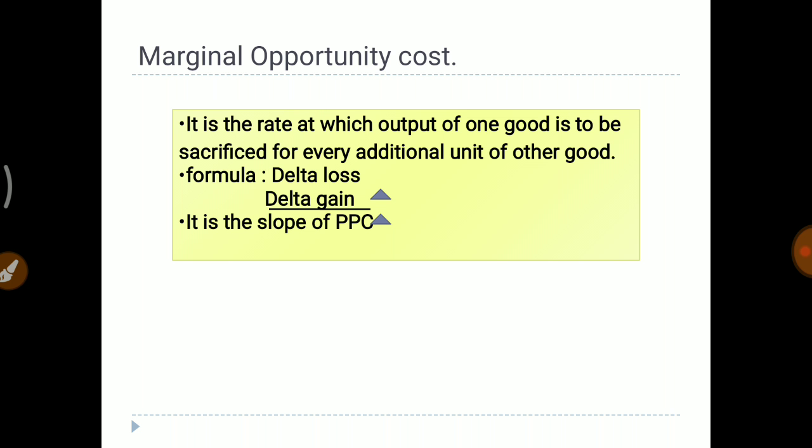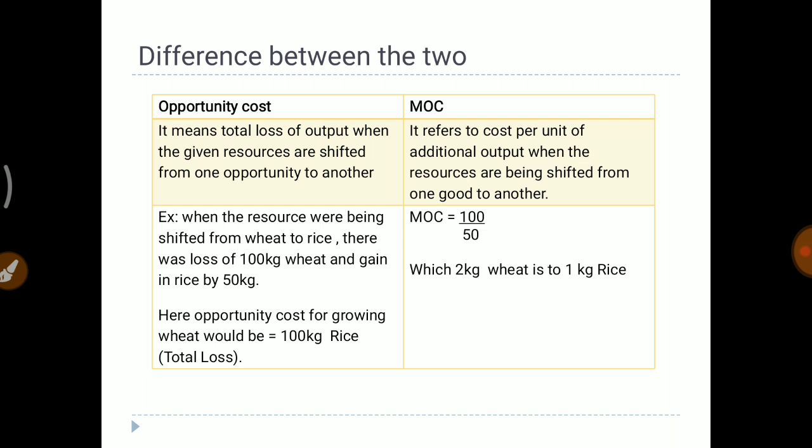When we are drawing a curve, it always has a slope. And what is the slope of that curve? The slope of that curve is the marginal opportunity cost. Now the difference between opportunity cost and MOC: opportunity cost means the total loss when the resources are shifted from one to another. I'm not talking about the gain here. If I have shifted my resources from wheat to rice and there is a loss of 10,000 tons of wheat, then opportunity cost is the total loss, which is 10,000 tons of wheat.